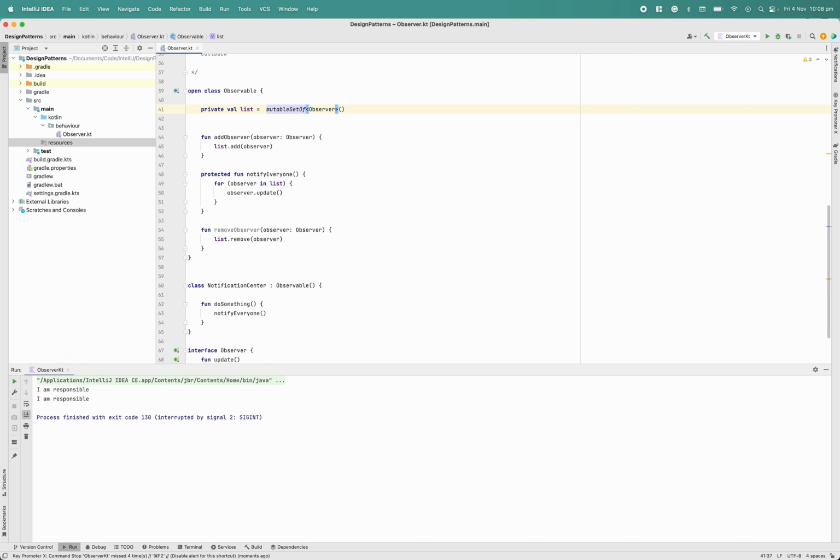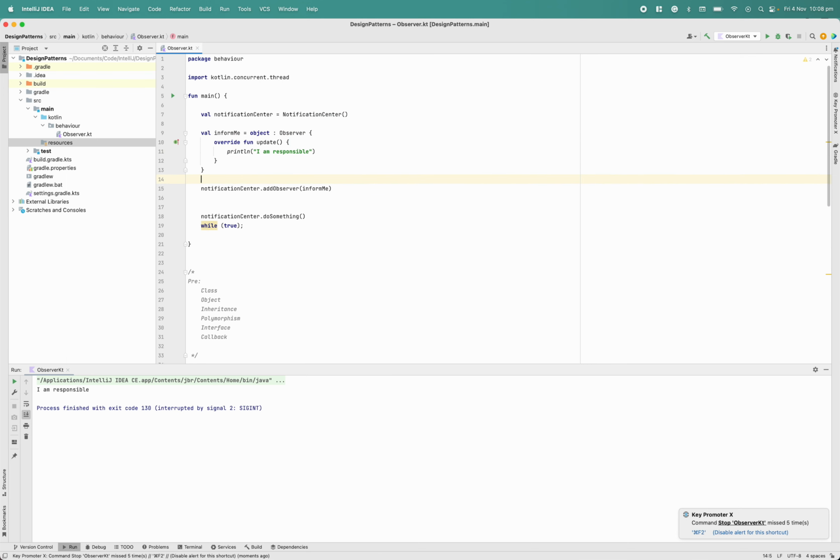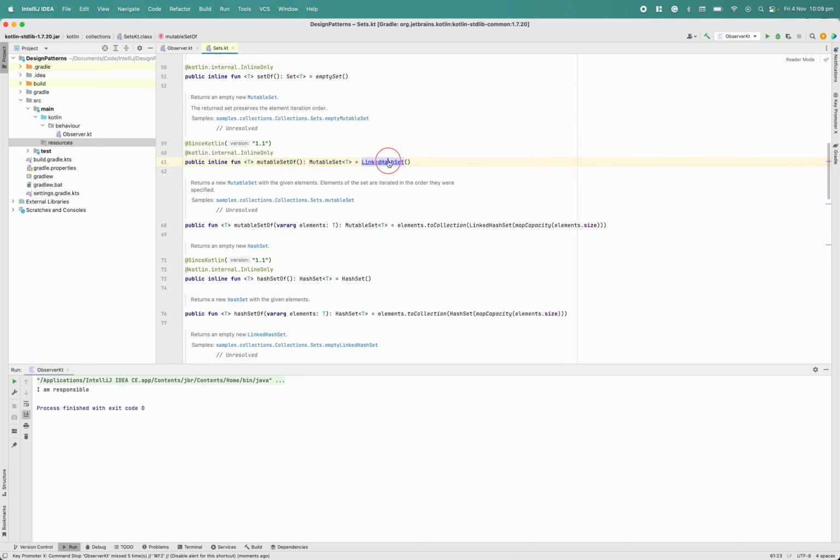In this case, I need to change this thread, no need to do this, and no need to. So now in this case what happened, I improved, as you are aware. Basically a set is internally implemented with a hash map, and in the hash map the key is always the value which we are giving, and the value is always null. So that is the internal implementation of a linked hash set.